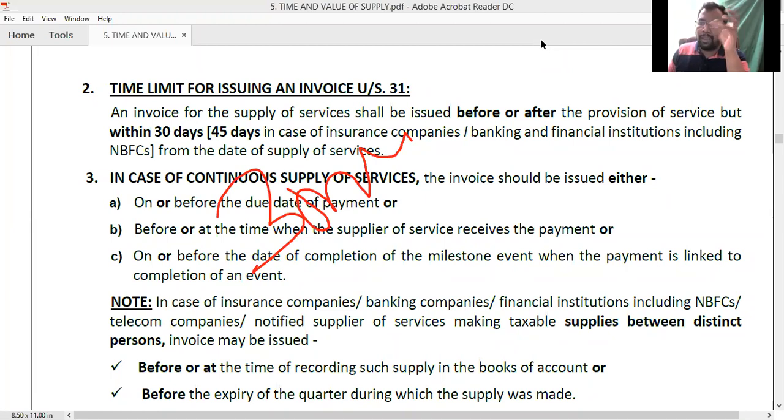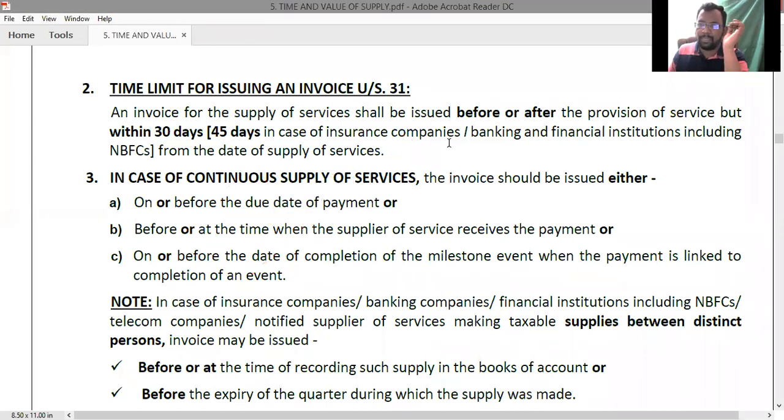And then it should be periodic, right? A minimum period of 3 months, and it should be recurring in nature. Then it will be treated as what? Continuous supply of services.